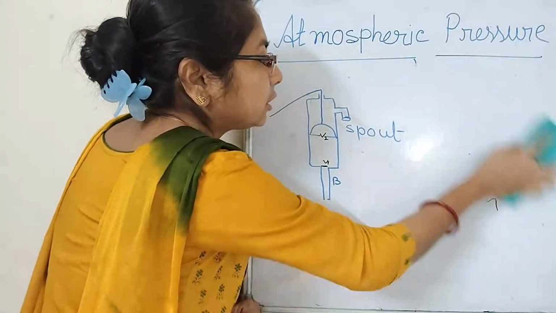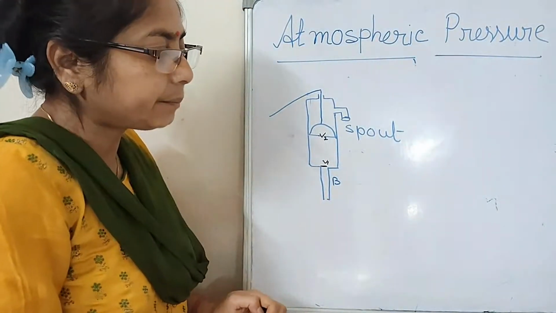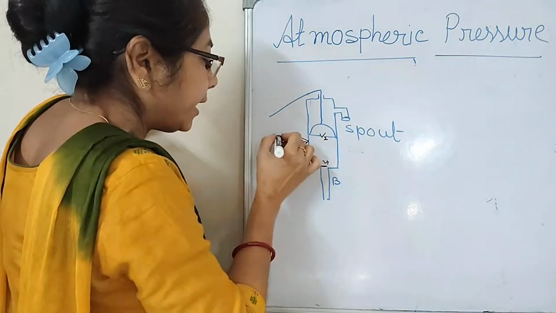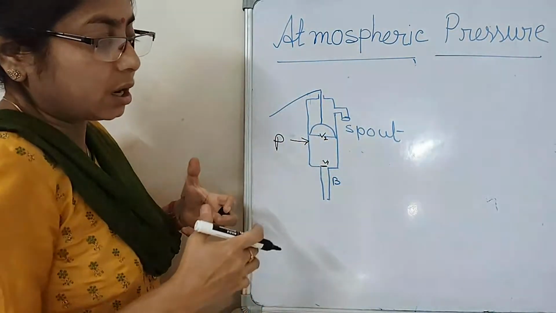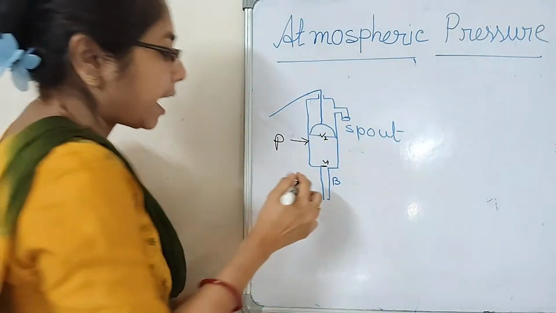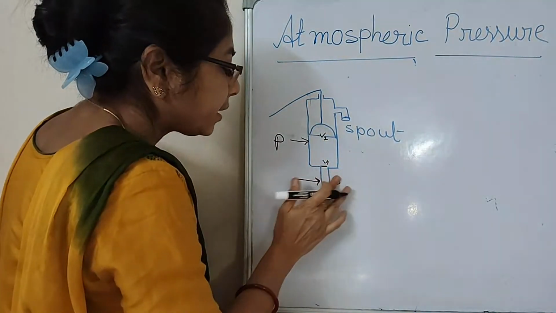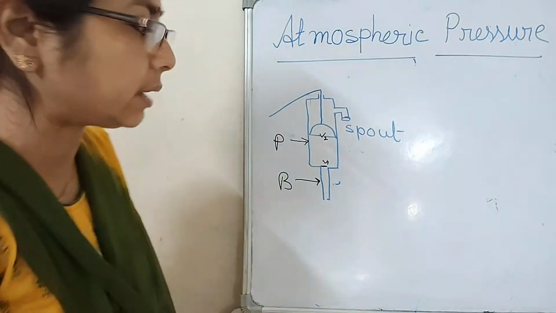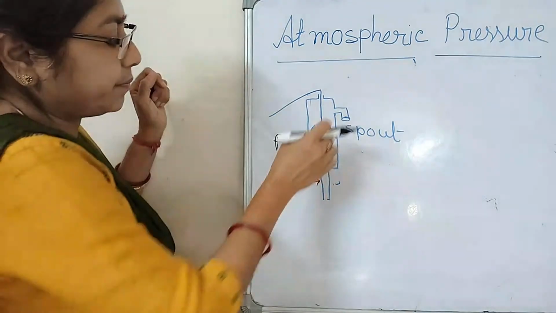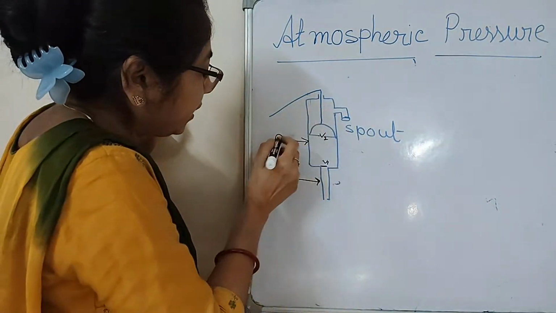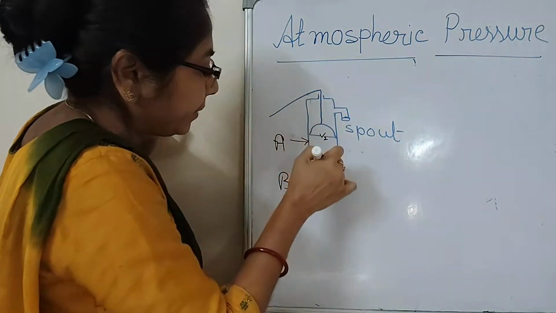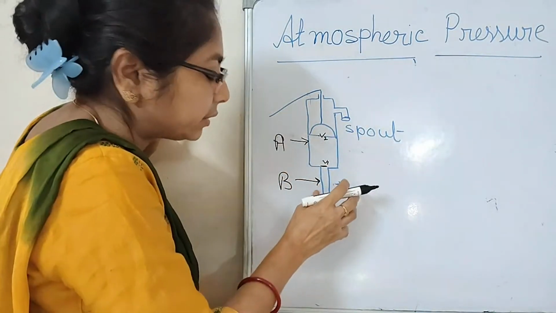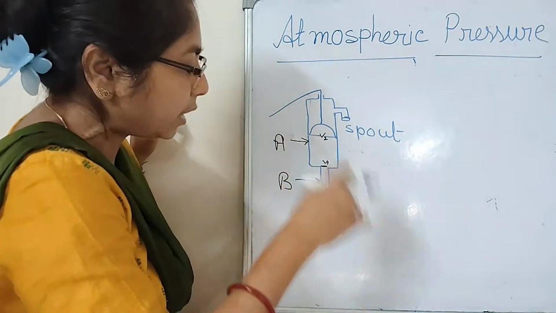And now I tell the structure. What is the structure of the hand pump? There are two iron tubes. A is an iron tube with a little bit larger diameter, and B is an iron tube with a small diameter. A and B are attached with the groundwater level.